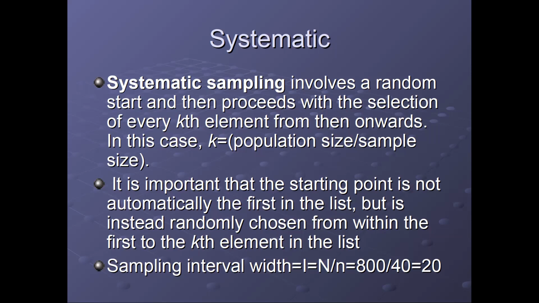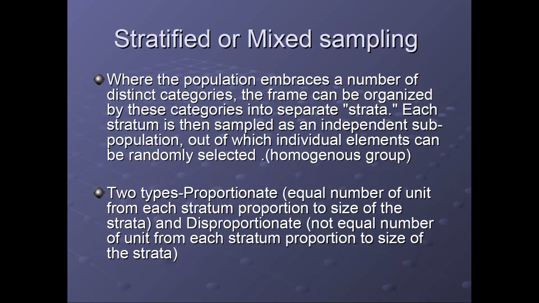As I have told, the first will be chosen using SRS, that is simple random sampling, and from there onwards there will be some systematic equation we use to select the next element. So this is the systematic way to select the respondent or the element for the sample. So this is systematic sampling.